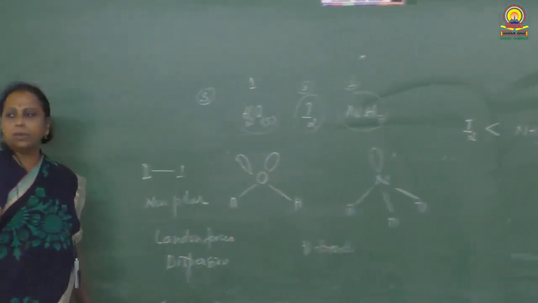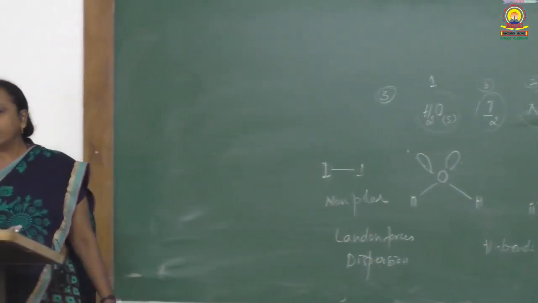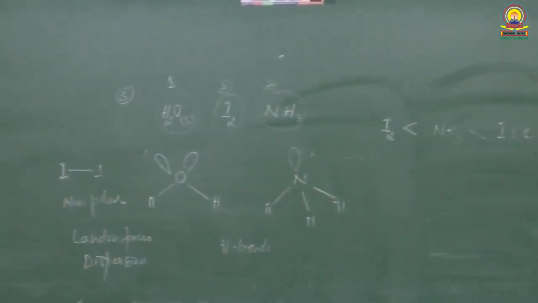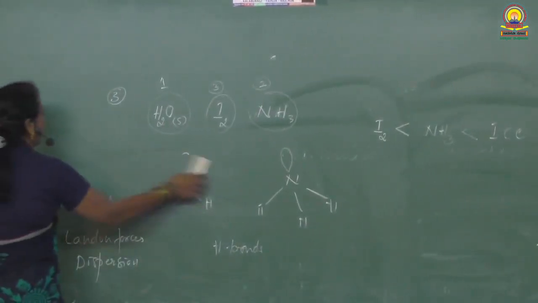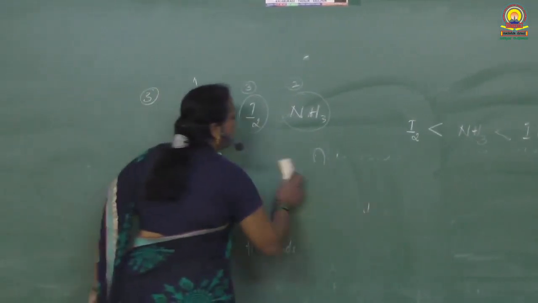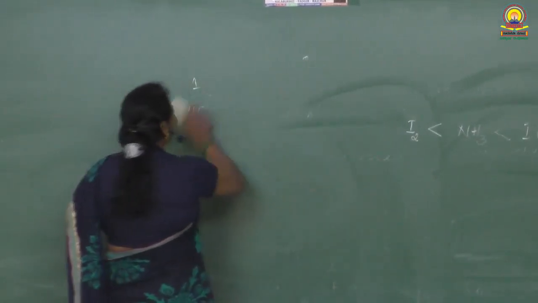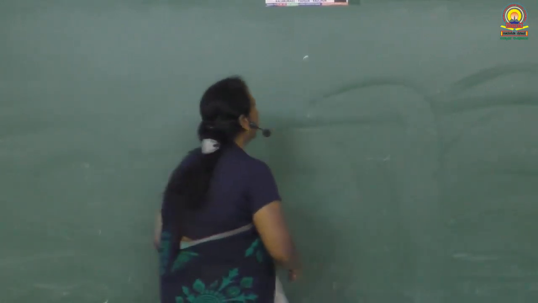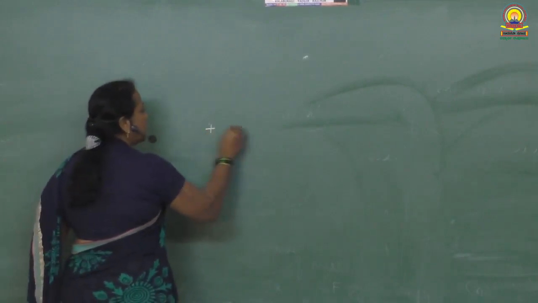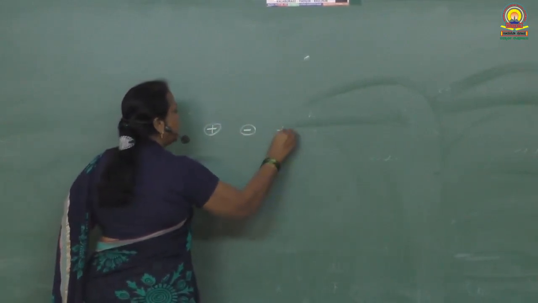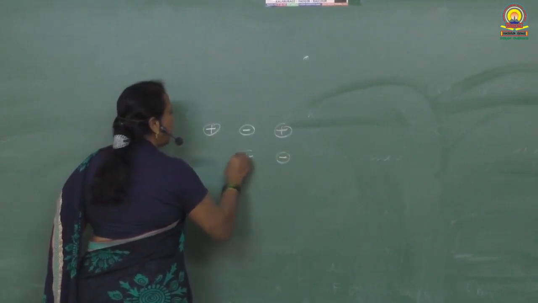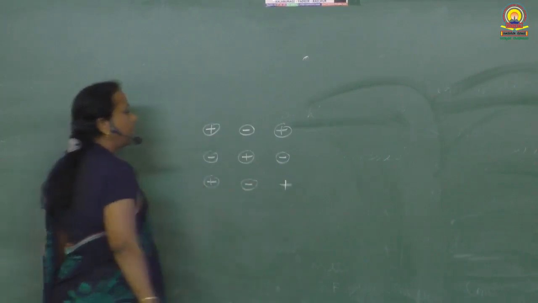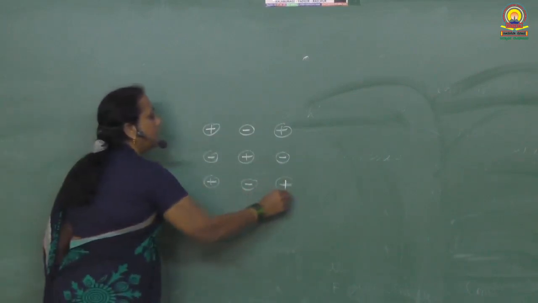Now, let us go to the next question. Ionic solids conduct electricity in molten state, but not in solid state. Give reason. What are ionic solids? In ionic solids, the constituent particles are negative and positive ions, cations and anions. They are arranged in an ordered way. Every cation is surrounded by a certain number of anions.